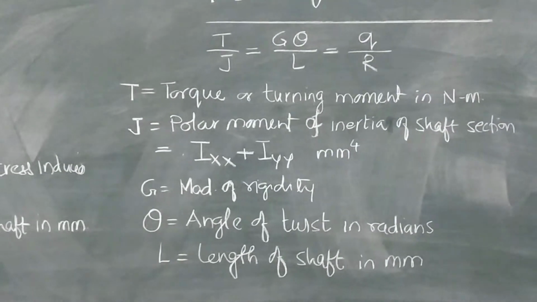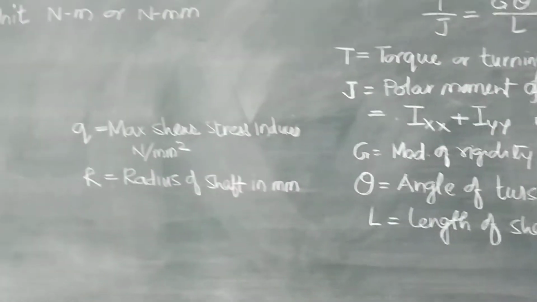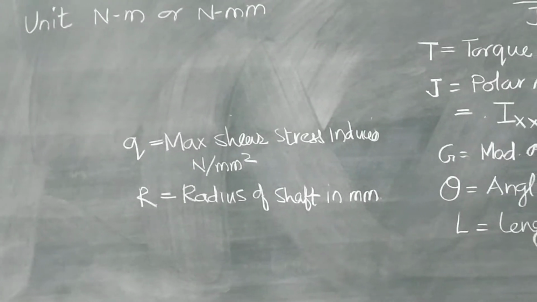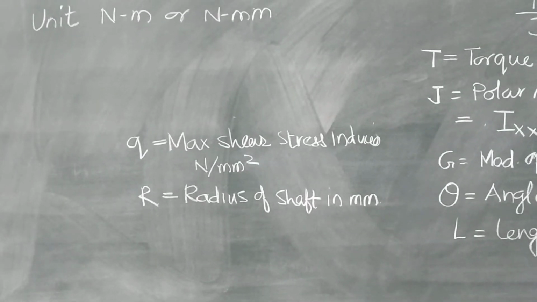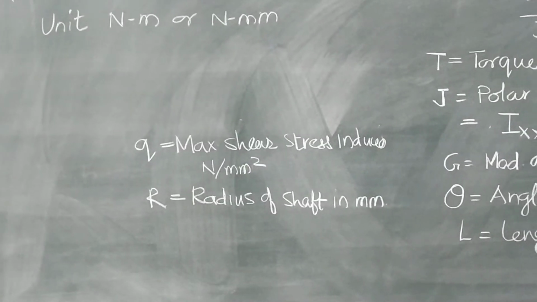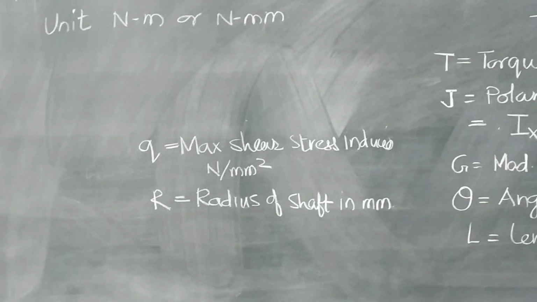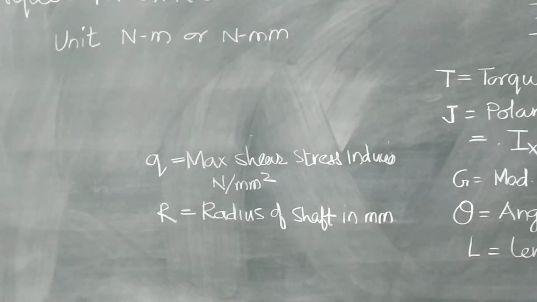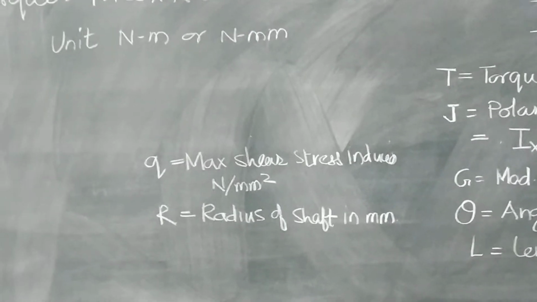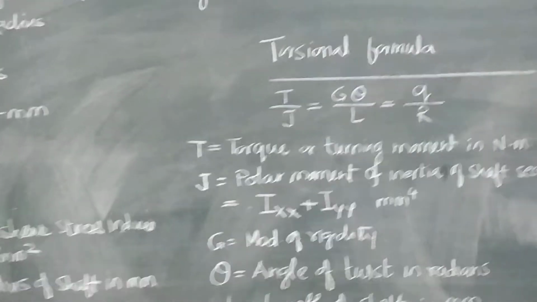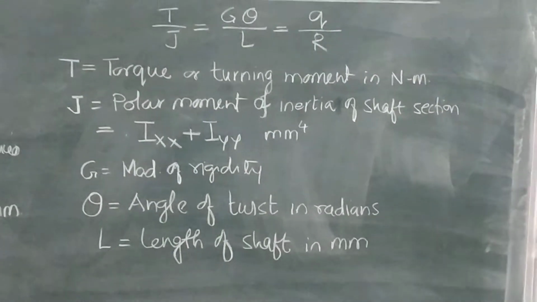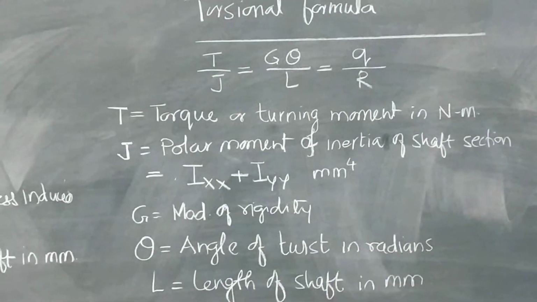L is length of shaft in mm. Q or Fs is maximum shear stress induced, in Newton per mm square or Newton per meter square or kilonewton per mm square or kilonewton per meter square. R is radius of shaft in millimeter. So, this is the torsional formula we can directly use to solve the numericals.